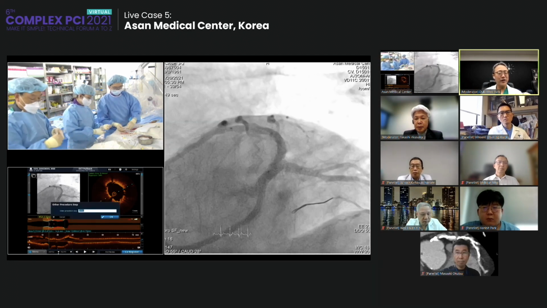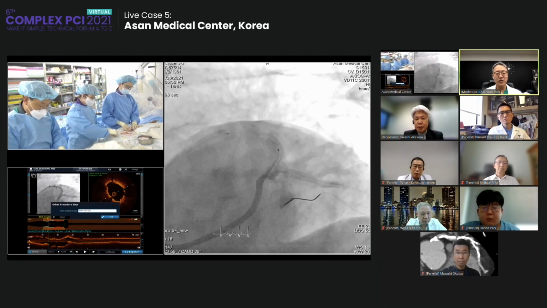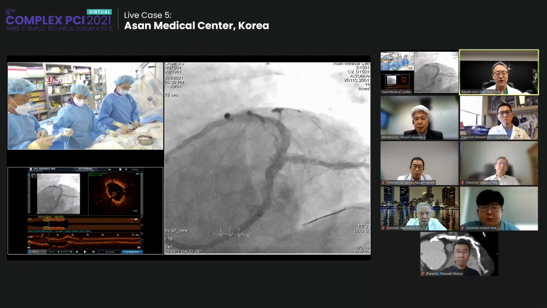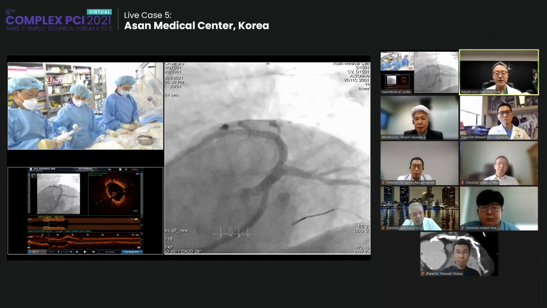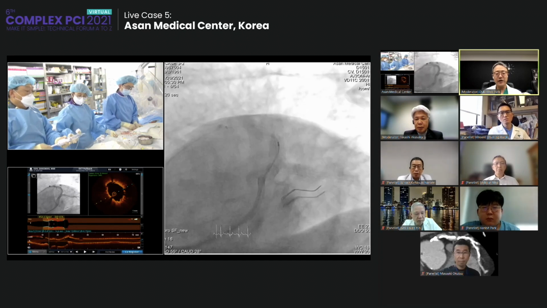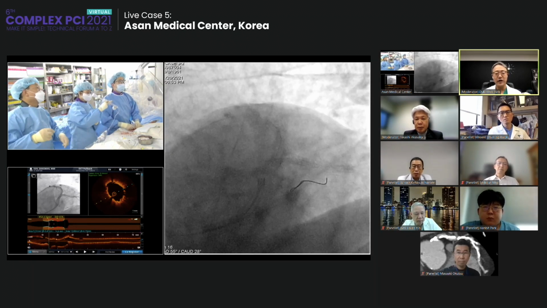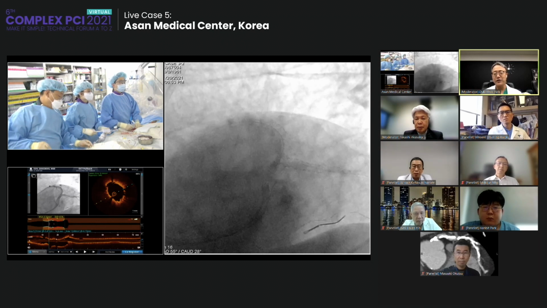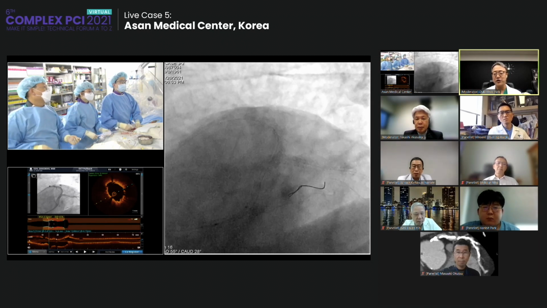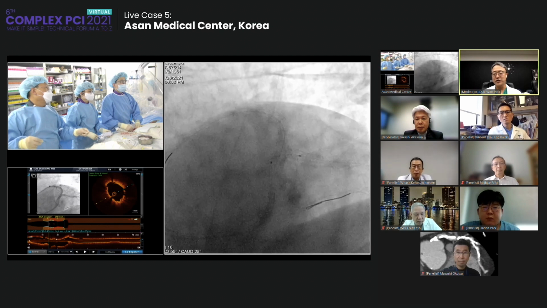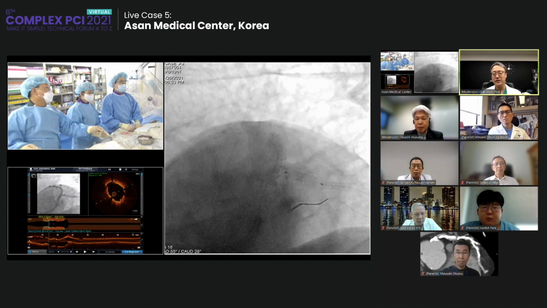So, regarding intravascular lithotripsy, the disrupt studies show very nice efficacy and safety, and we haven't had experience yet, and it's not yet available in Korea. I think in the future, intravascular lithotripsy would be one of the good options for such a calcified ISR lesion.